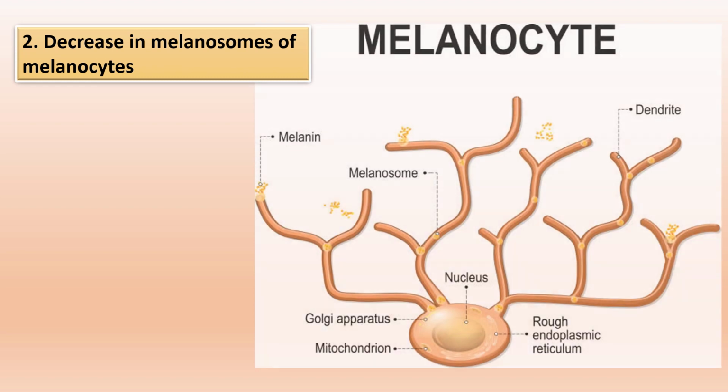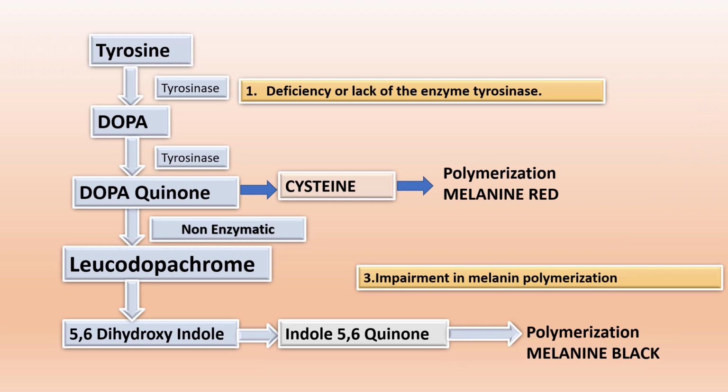Second one is a decrease in the melanosomes of the melanocyte. The melanosomes are inside our dendrites. If their amount is reduced, there will be no production of melanin from the melanocyte. Then there is impairment in melanin polymerization. We have formed melanin, but if it is not undergoing polymerization, in that condition there is albinism.